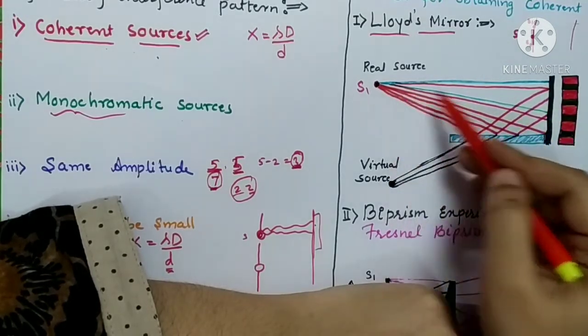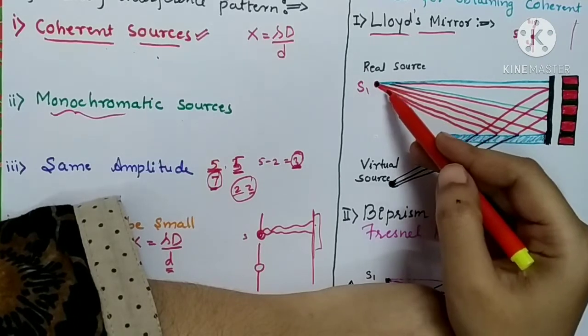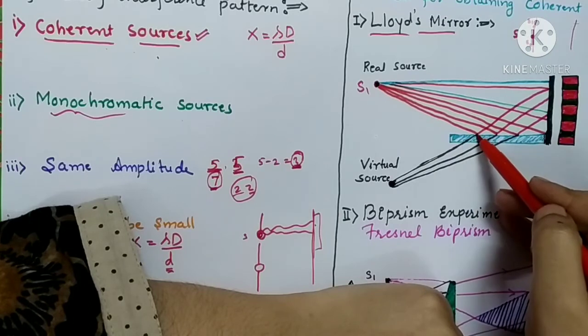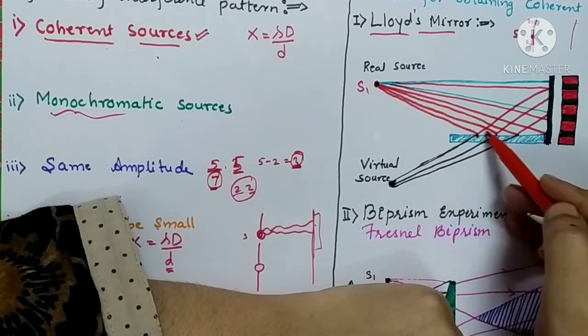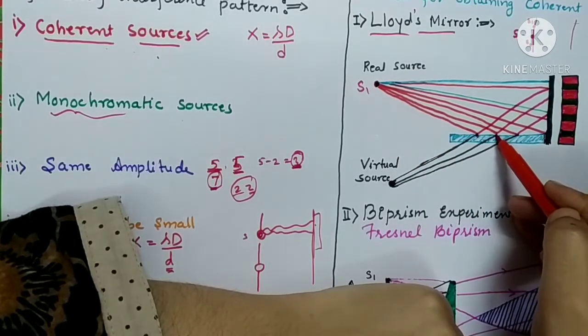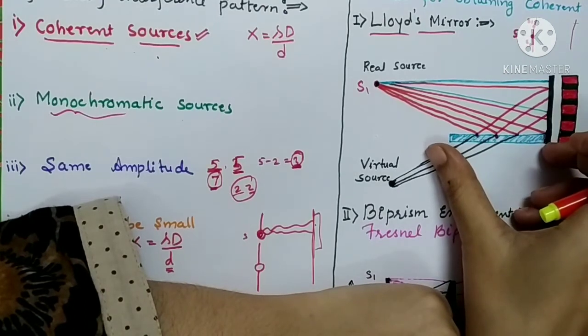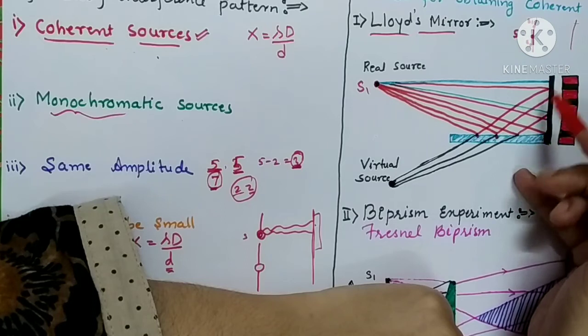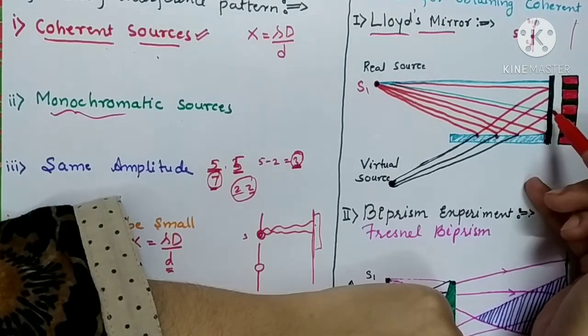But there will be a light wave which will graze the Lloyd mirror. Here see these light waves. They all are grazing the mirror, means they all are falling on the mirror, and the light is reflected from the mirror and then reaches the screen.